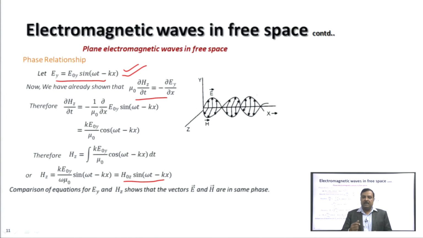So, in the electromagnetic wave, E vector and H vector propagate as waves mutually perpendicular, and perpendicular to the direction of propagation, and they are in the same phase. See the figure: the wave is propagating along the x axis, the E vector is vibrating along the y axis, the H vector is vibrating along the z axis, and they are in the same phase.